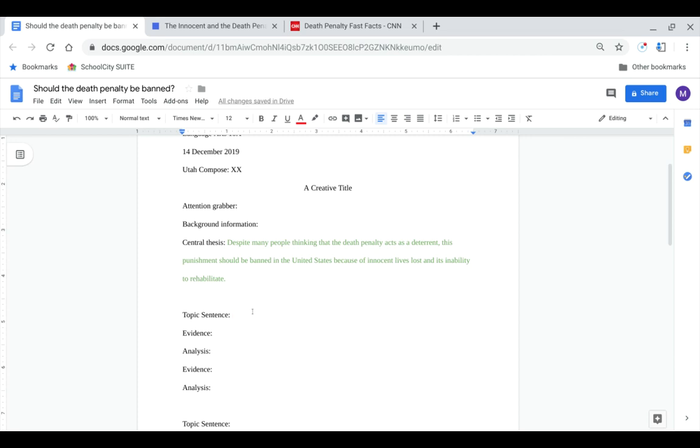And I'm going to say the death penalty is ineffective as a deterrent, despite what many people may think. So now this mirrors this.